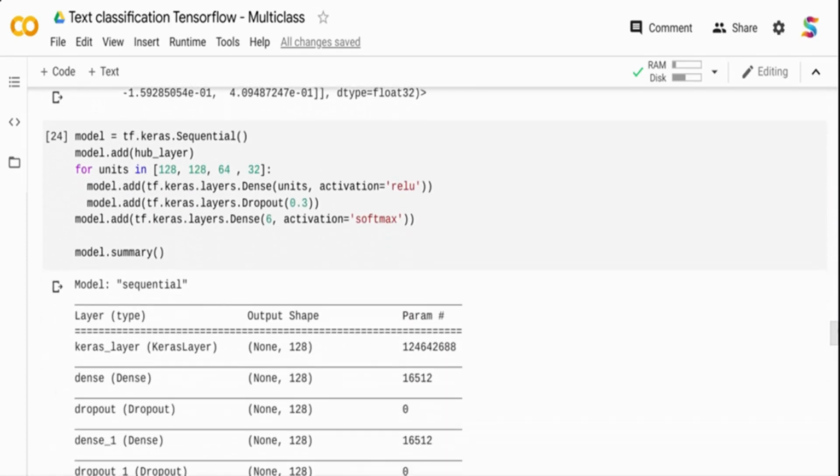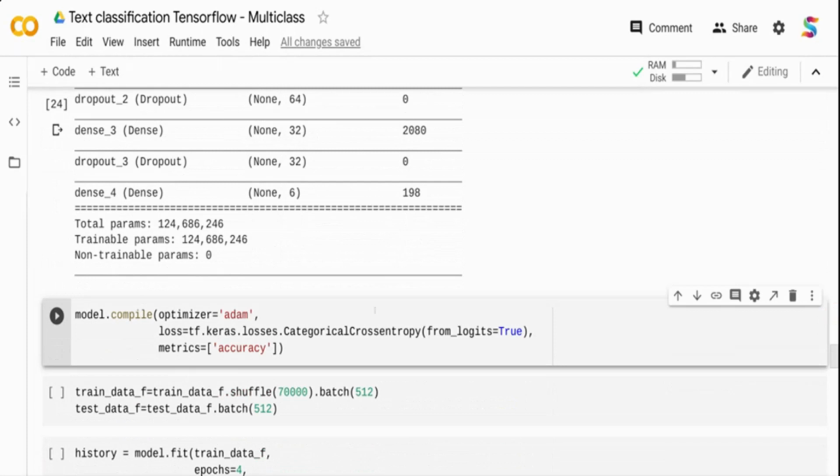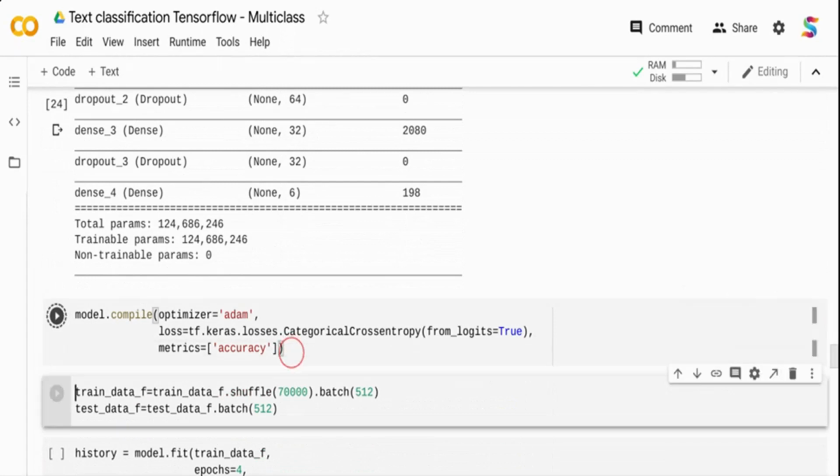Next, I'm creating my model. In this case, I'm creating a Keras sequential model. Let me start a couple of model trainings, and then I will come back and explain it.